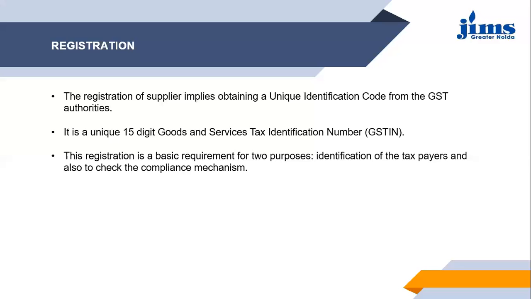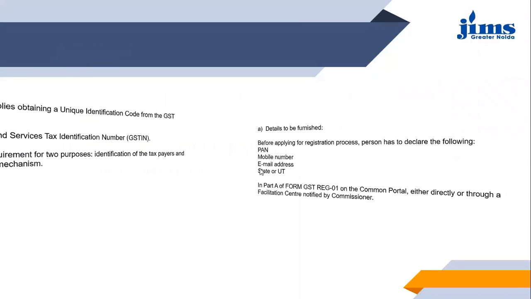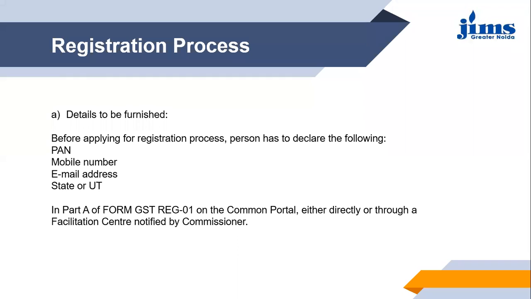Then let's come to the process, how this registration is done. It is majorly done in two parts. The first part is the submission of the basic information of the business to the portal.